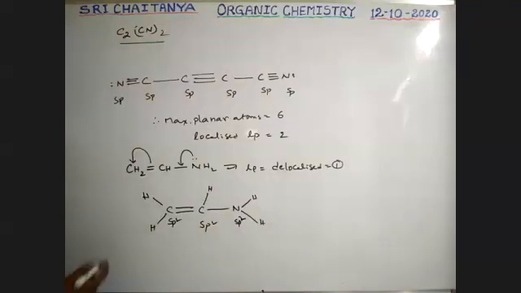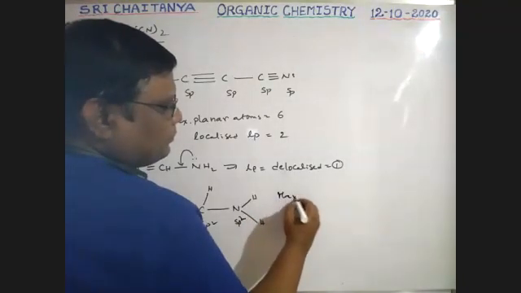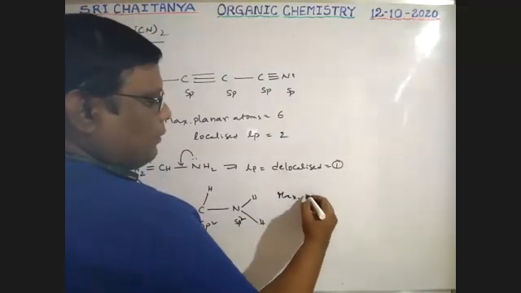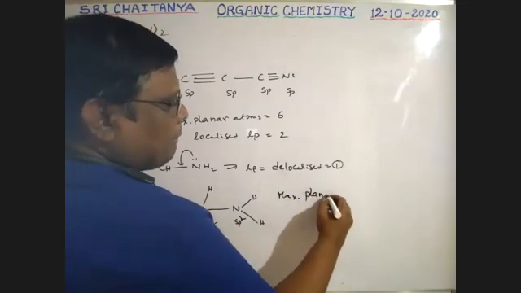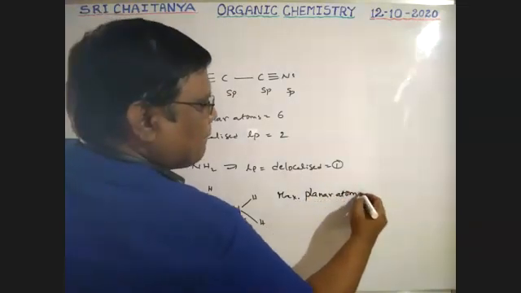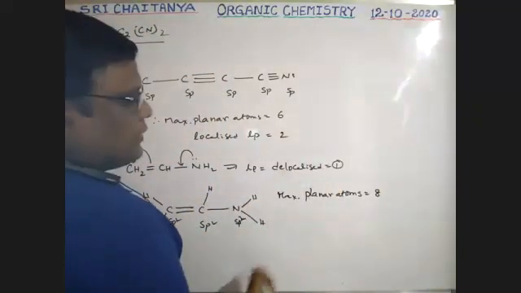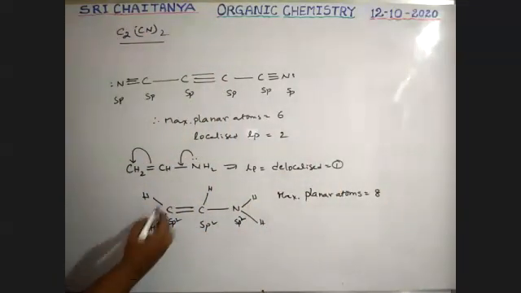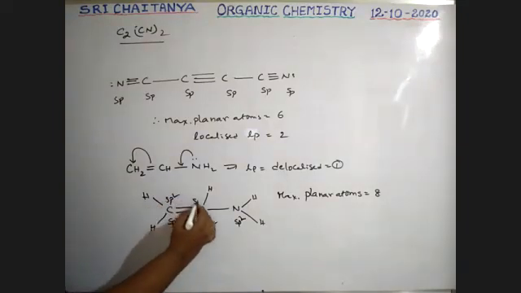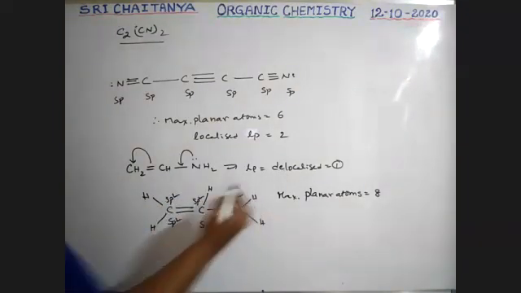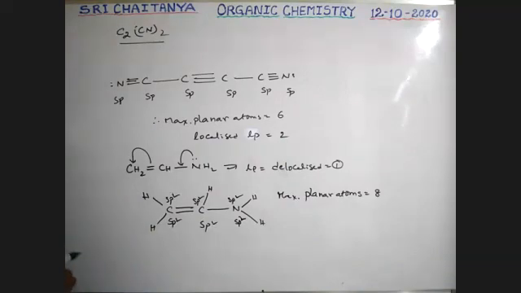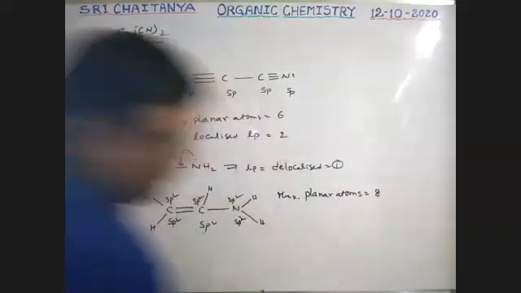So therefore maximum planar atoms is equal to 8. So delocalized lone pairs. Next, hybridizations, boys. So sp2, sp2, sp2. Okay. Next and very, very important.